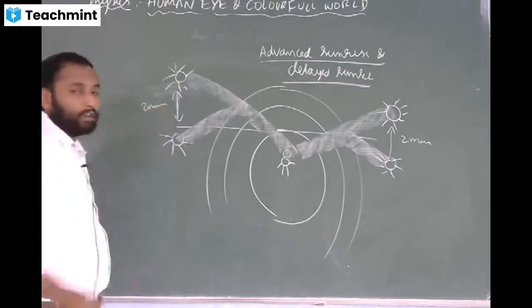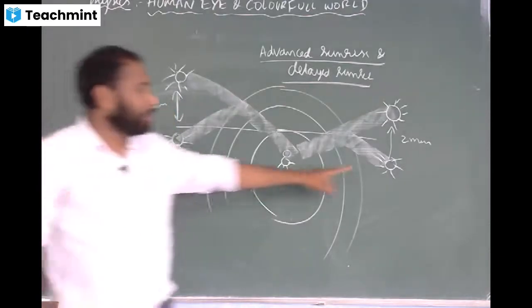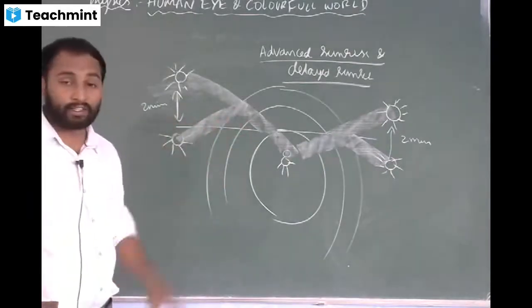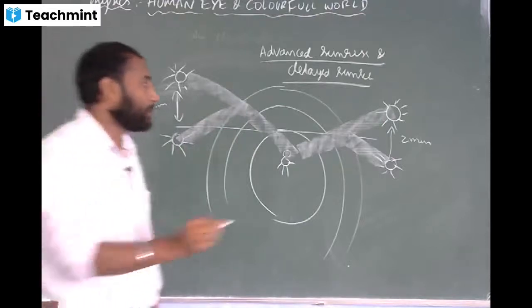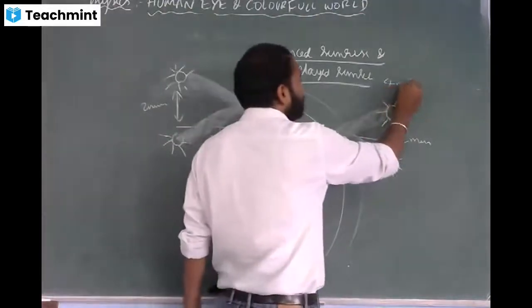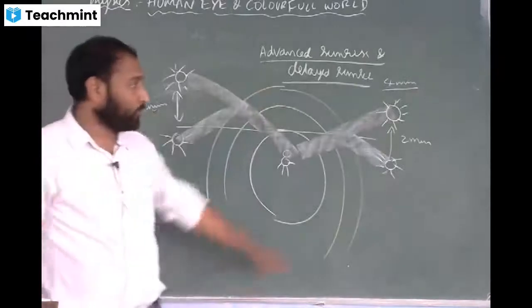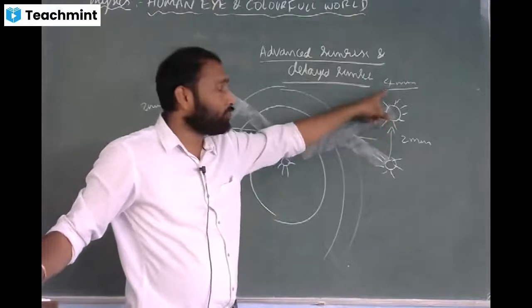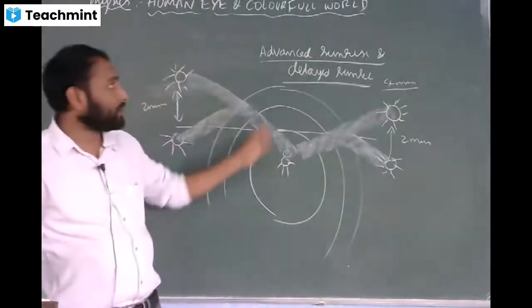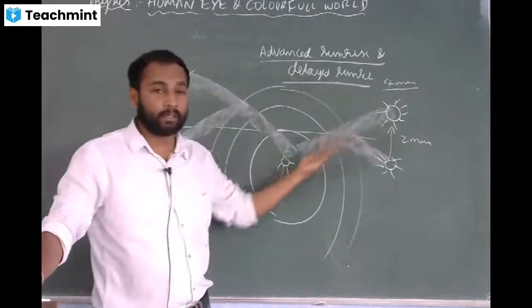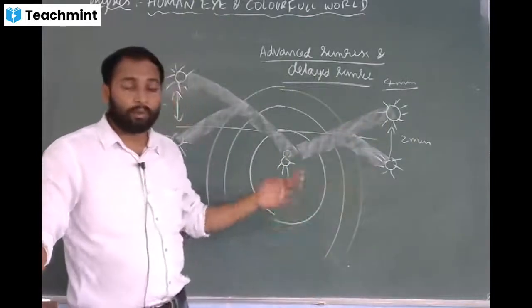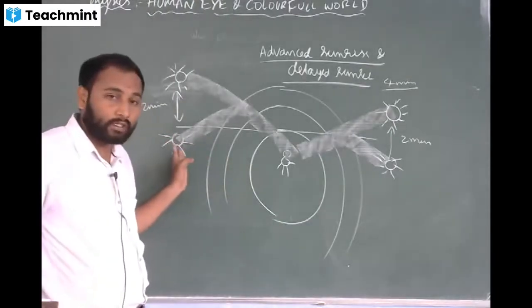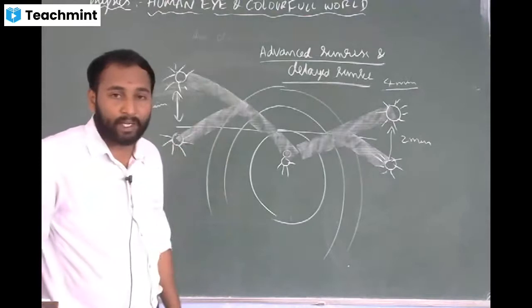This is also about 2 minutes. So there will be 2 minutes early and 2 minutes delay. The total additional time for us in a day is around 4 minutes. We will see the sun for about 4 extra minutes. So this is what advanced sunrise and delayed sunset are: the sun is visible to us before the actual sunrise and after the actual sunset, due to atmospheric refraction.